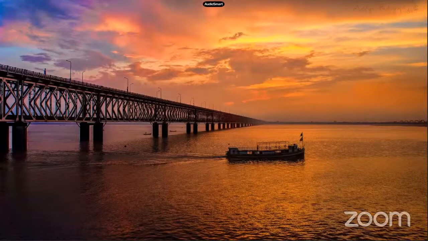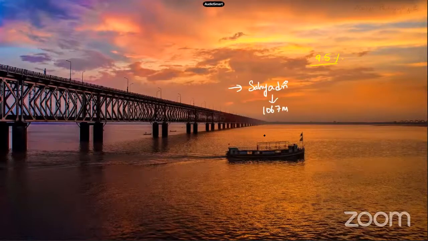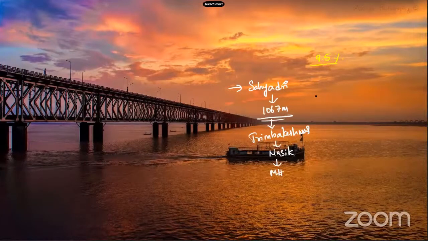Okay, now after Ganga, this river occupies huge areas, students. And where it starts, where it ends, that is also important, students. This river starts at the Sahyadris, at an altitude of 1067 meters in Triambakeshwar, Nasik district of Maharashtra. There it starts, students.